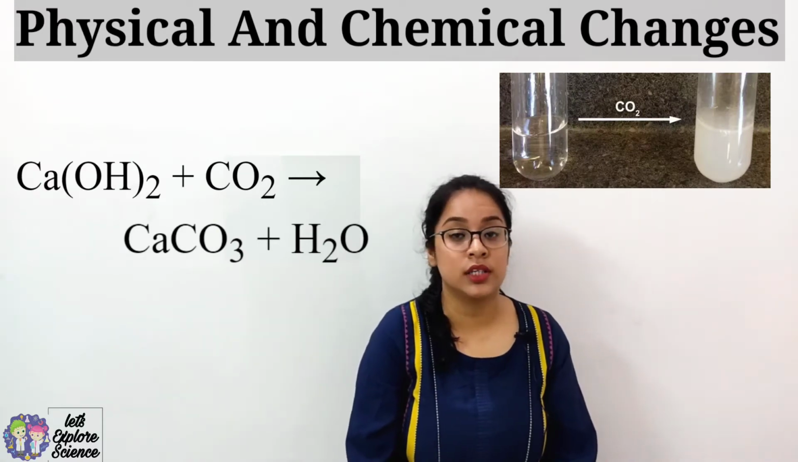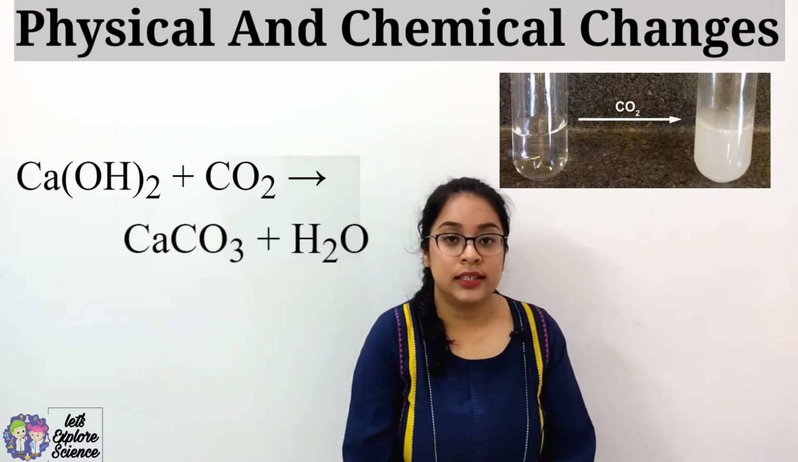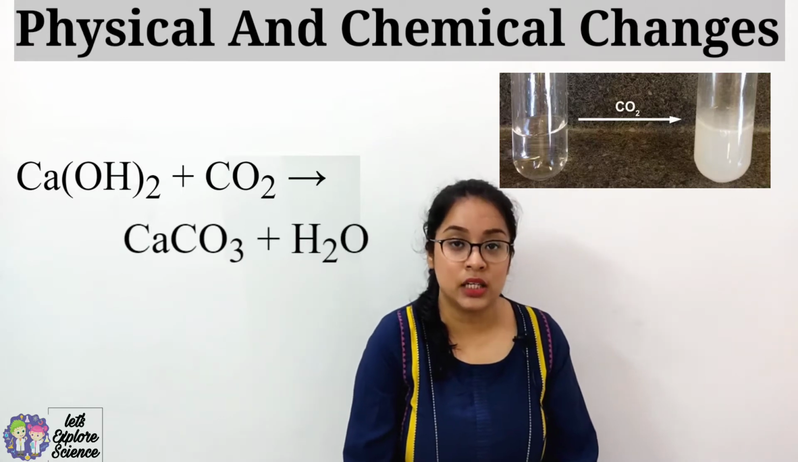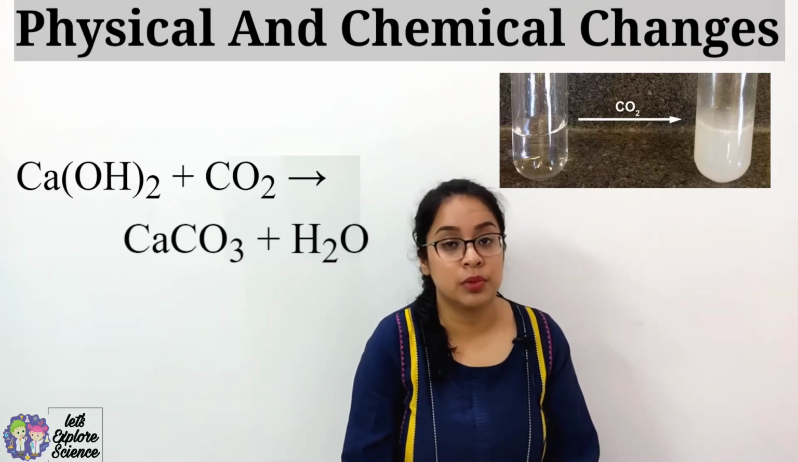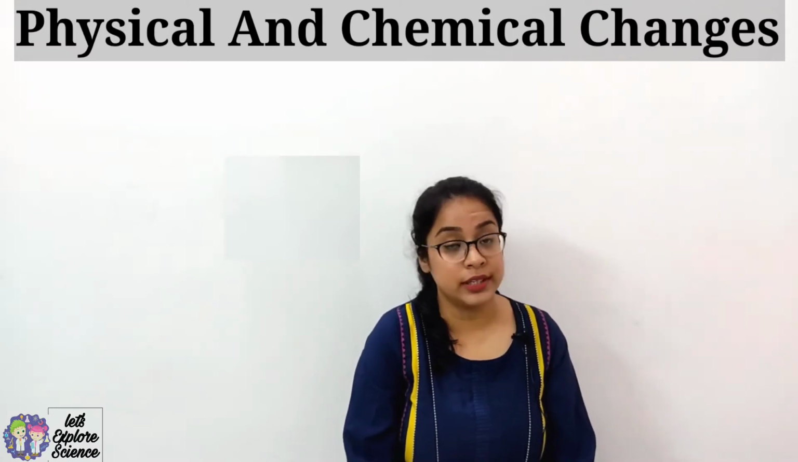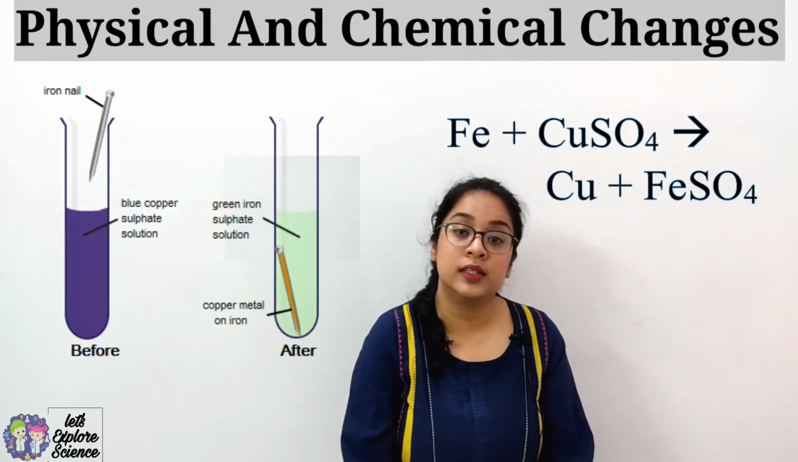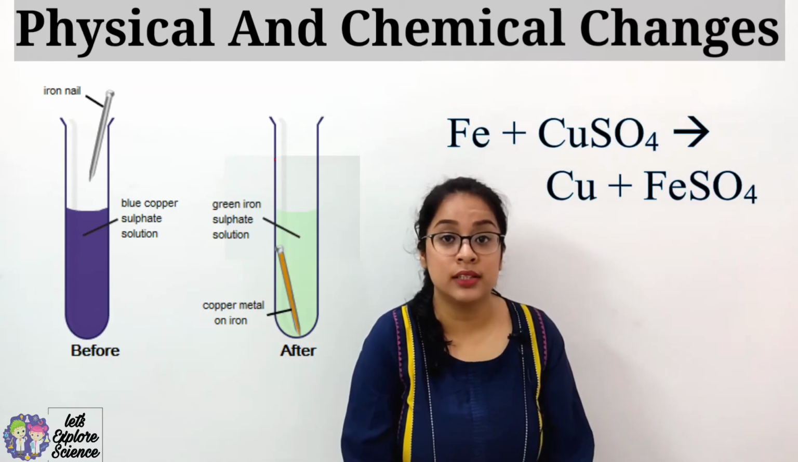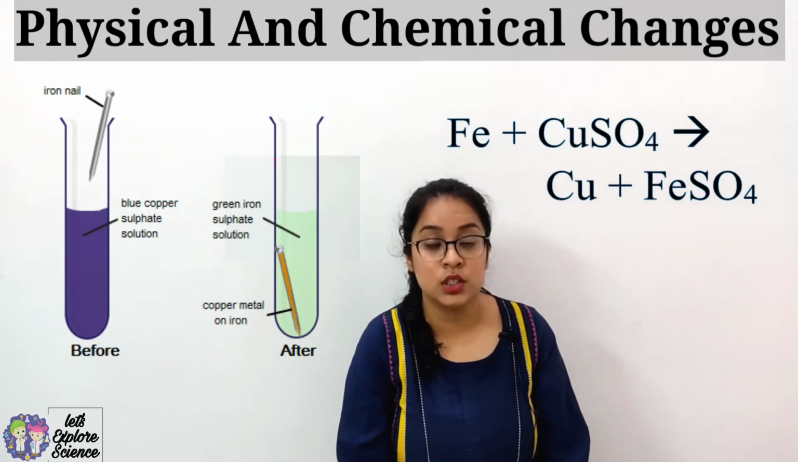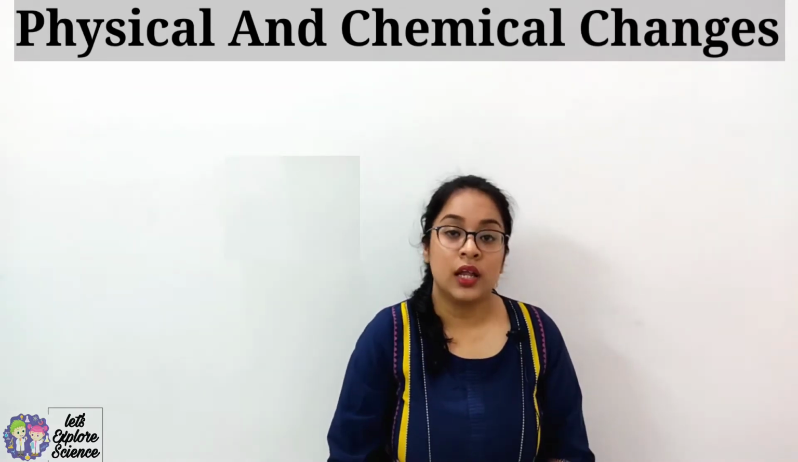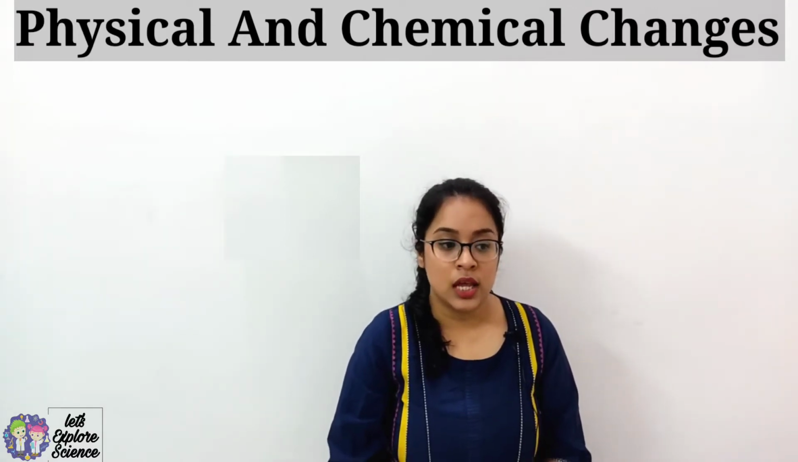Then we have also discussed the reaction between lime water and carbon dioxide. When carbon dioxide is passed through lime water, the lime water appears milky due to the formation of calcium carbonate. We have also discussed the reaction between copper sulfate and iron, where iron displaces copper and forms iron sulfate, and copper is deposited over the iron nail. Now we will study some more examples of chemical changes.